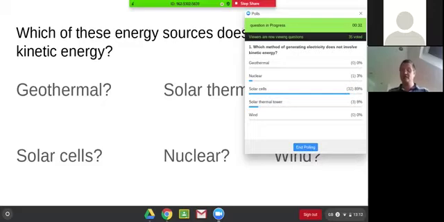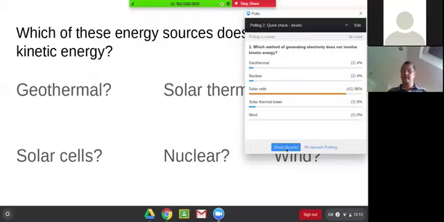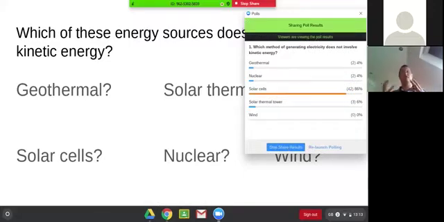Okay, lots of you are voting on this poll. We're nearly up to everybody having voted. Well done. And I can show you that most of you got it right. It is the solar cells. Those are the ones which just take the sun's energy and turn it straight into electricity. Nuclear, geothermal and solar thermal towers all involve heating up water so it turns into steam, and then the kinetic energy of that steam moving is what drives a turbine, and again that turbine's kinetic energy is then transferred into electricity. So well done.